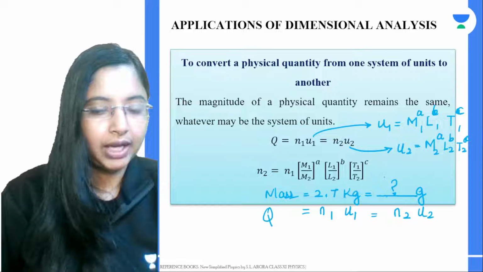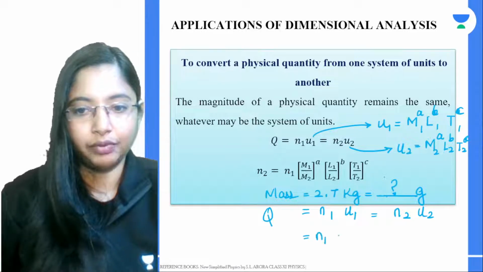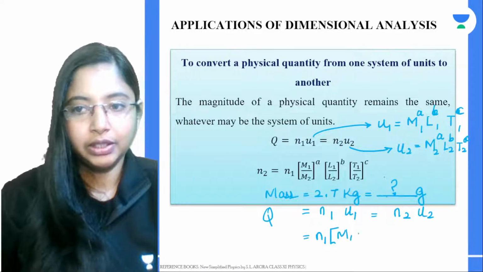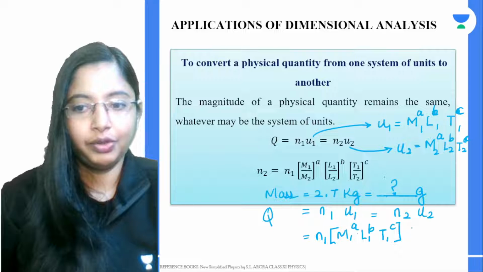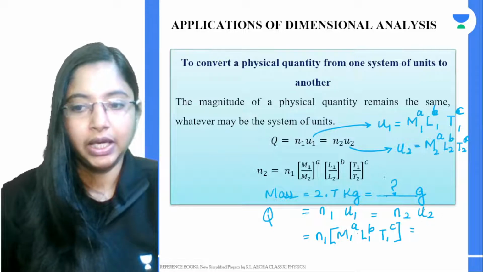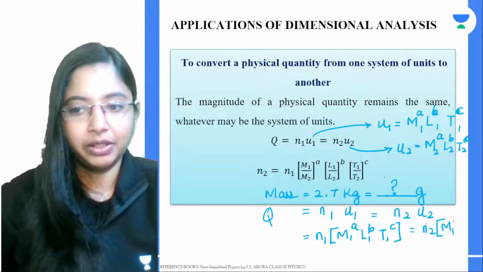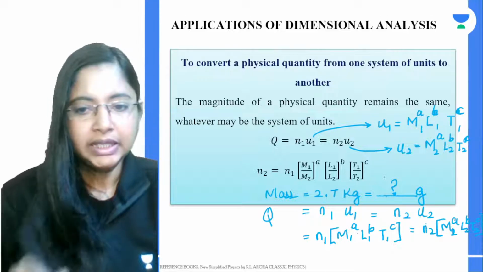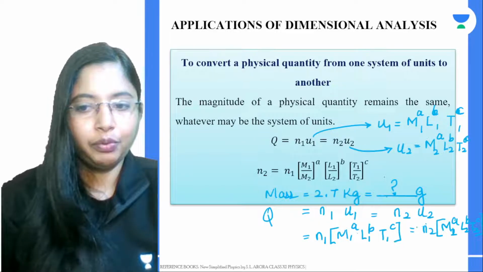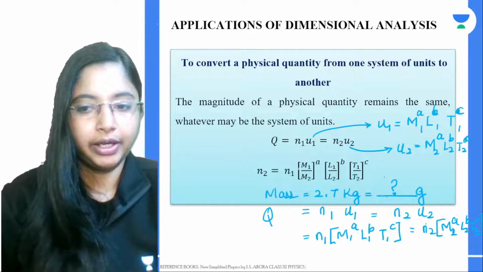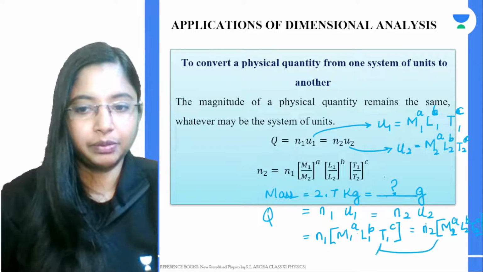We have a physical quantity. We know N1, and U1 is M1 to the power A, L1 to the power B, T1 to the power C. We don't know those powers, and we want to find them. And N2 into M2 to the power A, L2 to the power B, T2 to the power C. We want to find N2, so keep N2 where it is and bring the other term down below.